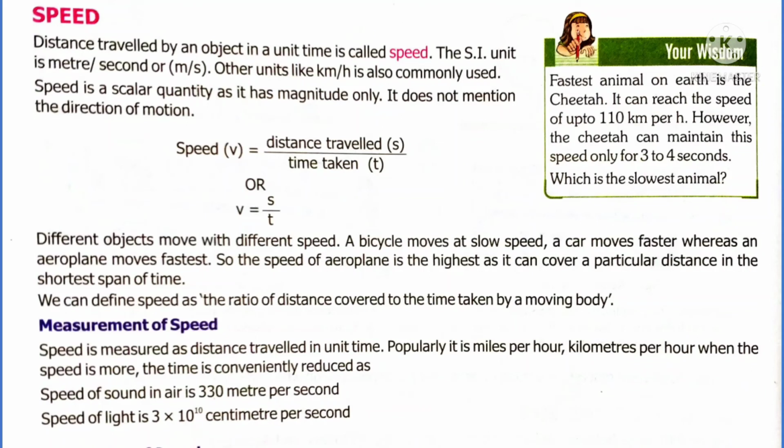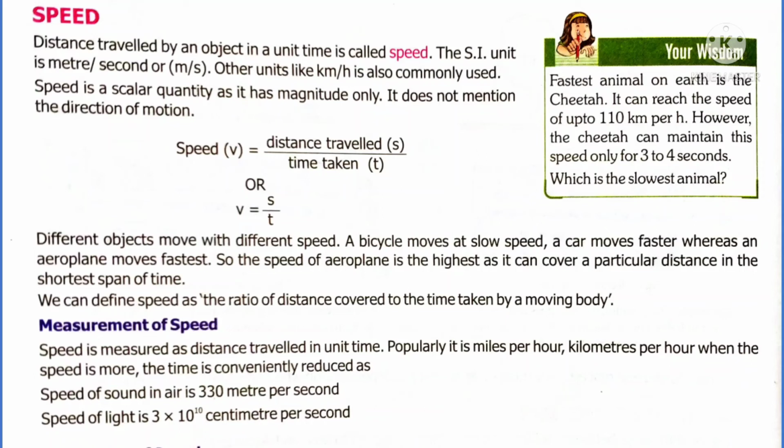So what is speed? Speed is defined as the ratio of distance to time, the distance covered by an object in 1 second. So the unit is meter per second or kilometer per hour. Suppose you are coming to school by bus. One day you miss the bus, so you have to come on foot. In which case will the speed be more? Definitely the bus covers more speed whereas you cover less speed, because the bus reaches the school in less time, whereas you took a long time to reach the school.